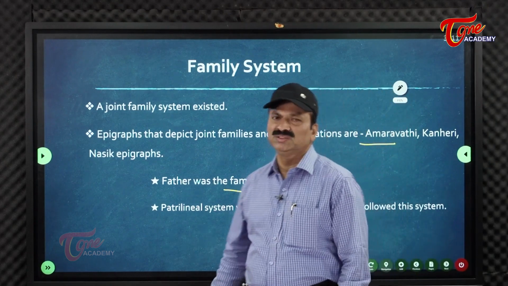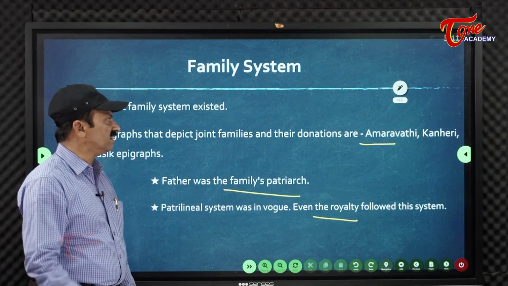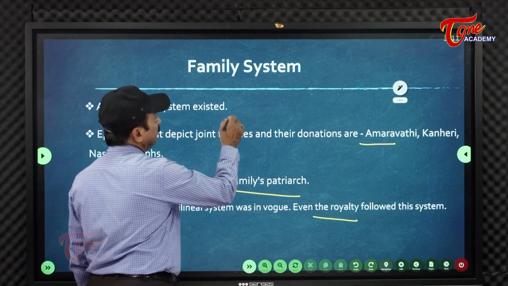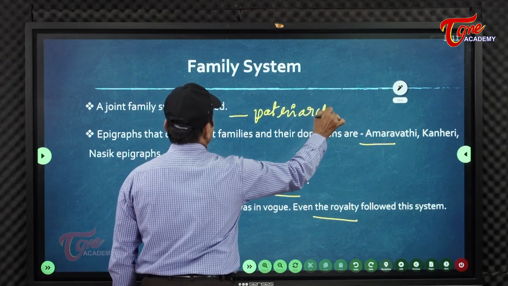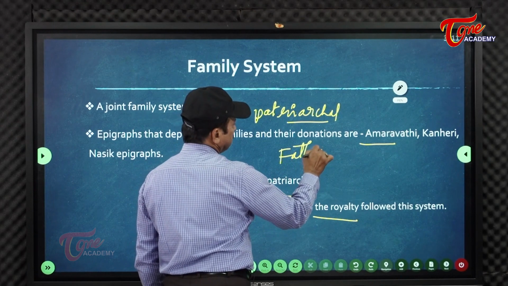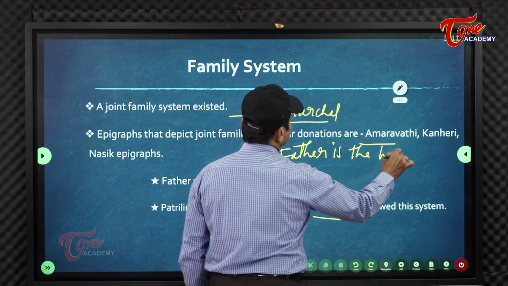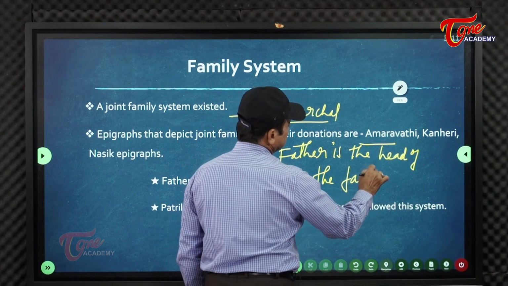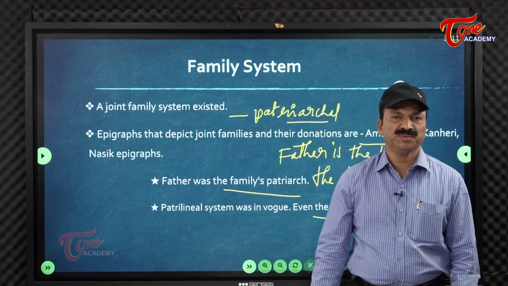Two types of families you know well. One is what we call matriarchal, one is what we call patriarchal. But in Satavahana society, what happened? It was a patriarchal society. Patriarchal means father is the head of the family. Father is considered the head of the family, like that it was said. Got the idea? There is another important point you have to remember.